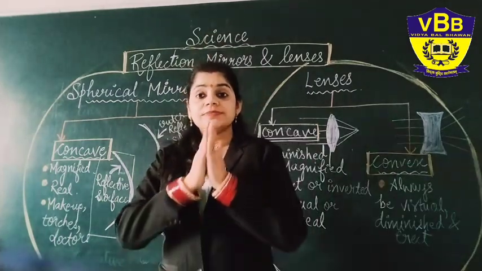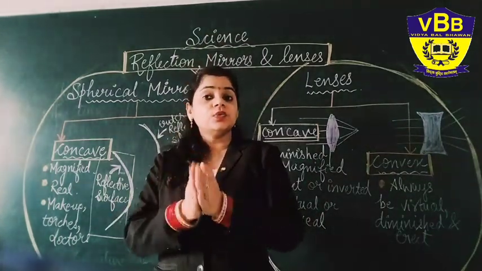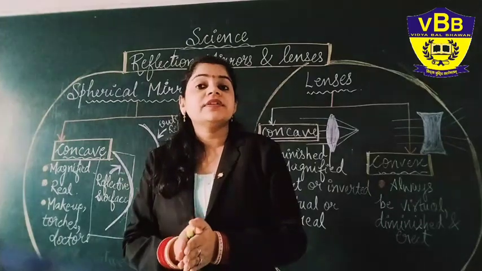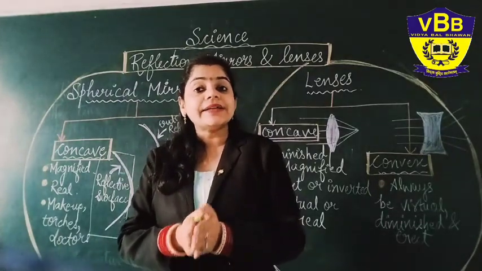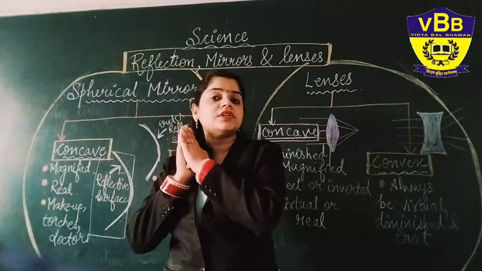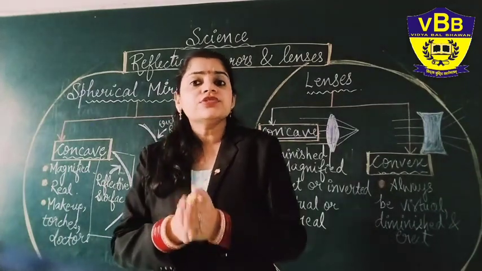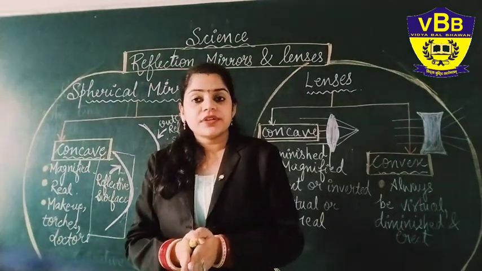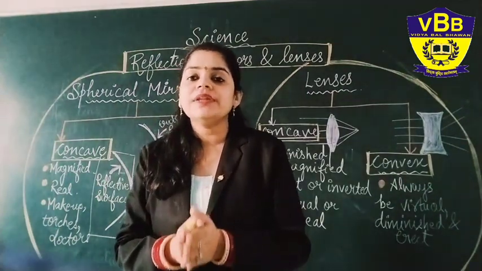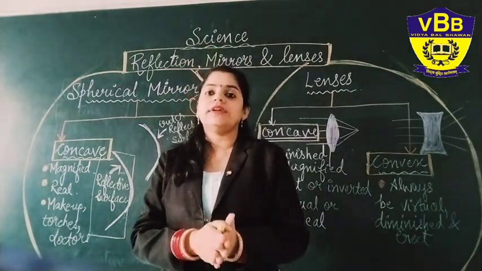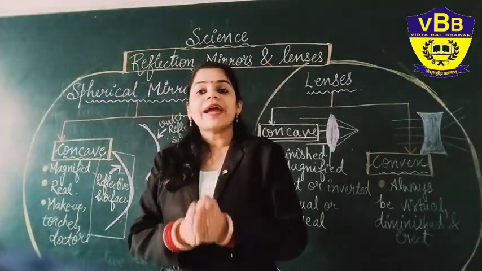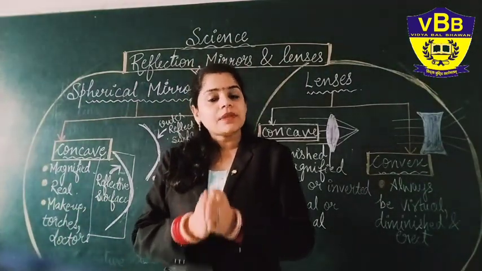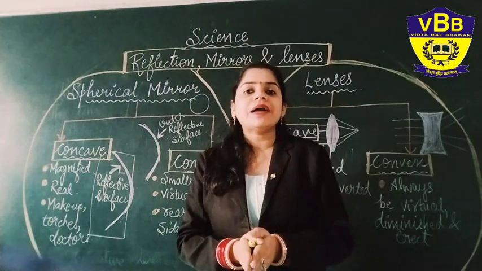Why? Because from 6th to 10th standard, you are studying an important chapter known as light, and this is one of the important topics covered in it. So you should have a basic idea of what reflection is, what mirrors are, how many types of mirrors there are, what their basic properties are, and what lenses are. Okay, but before that we will go one by one.